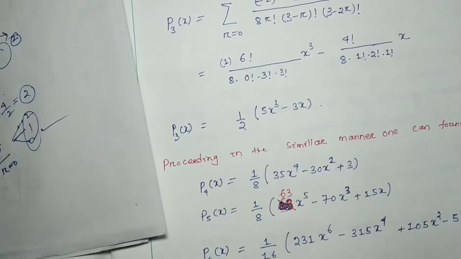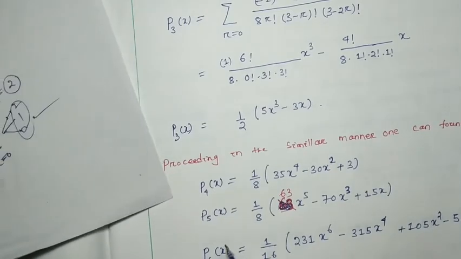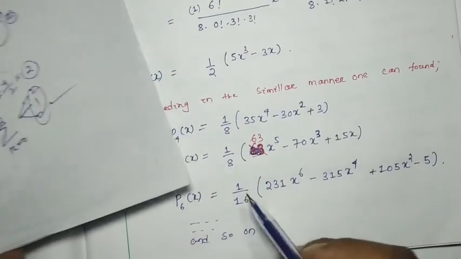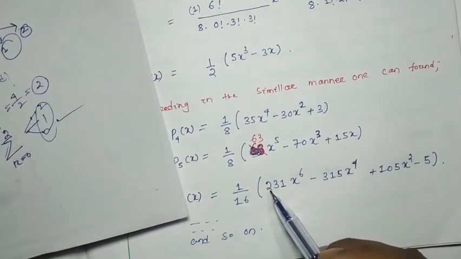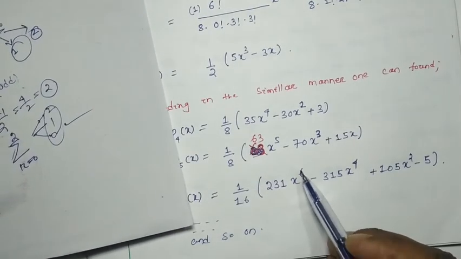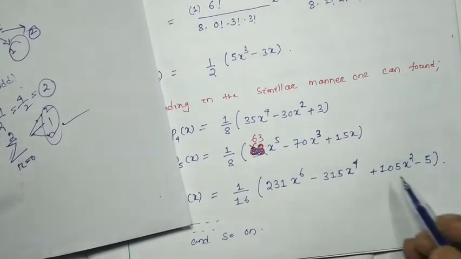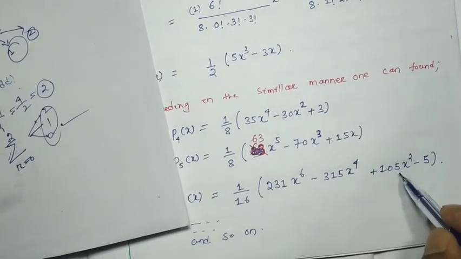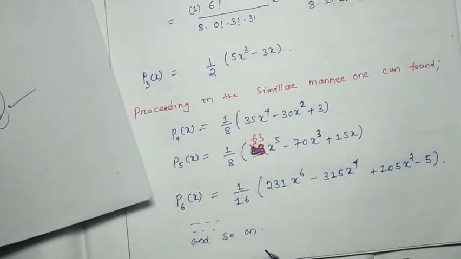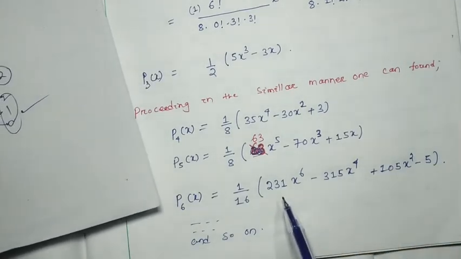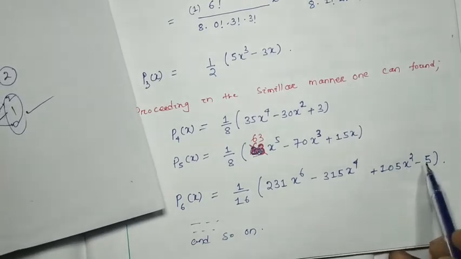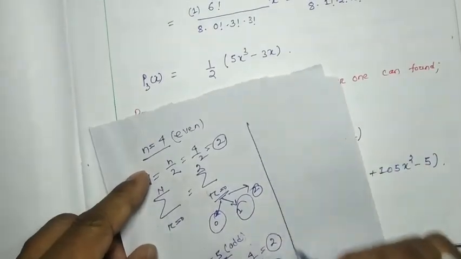Similarly, P6x you can find is 1 by 16 into 231 x to the power 6 minus 315 x to the power 4 plus 105 x square minus 5. Here how many terms did you get? 1, 2, 3, 4 terms. Why 4 terms?